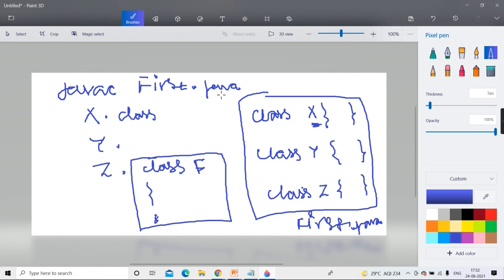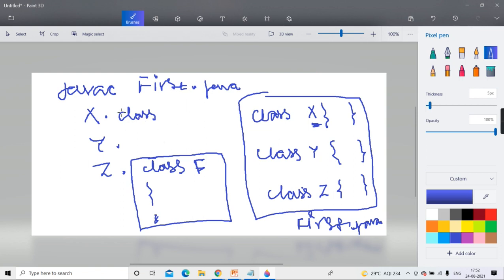But suppose you wrote first.java, but inside that you have typed three classes: X class, Y class, Z class. You compiled it and checked in the directory. You will not see first.class. You will see X.class, Y.class, Z.class. Are you understanding, guys? Clear? So that is the rule.